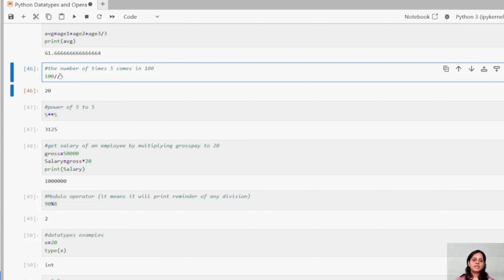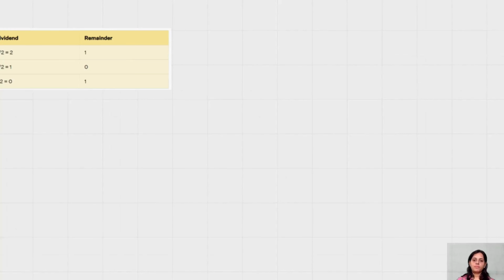See, this is nothing but our floor division, right? This is our floor division, guys. So floor division means, guys, how many times a number will fit inside this number. Let me take you to the whiteboard.